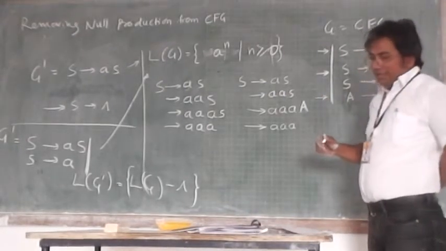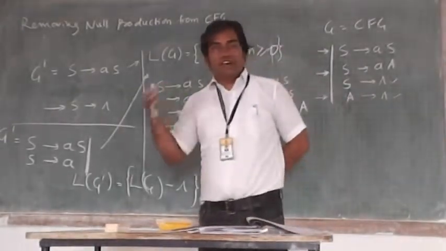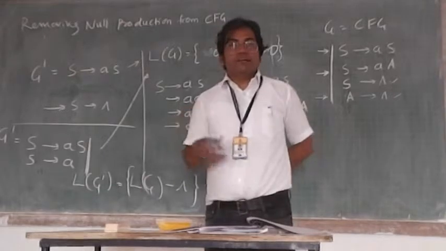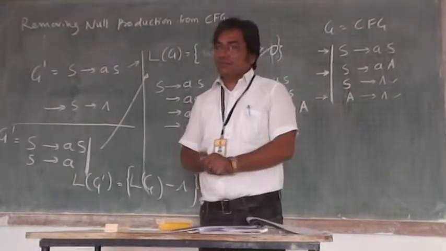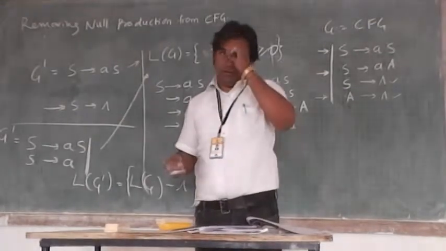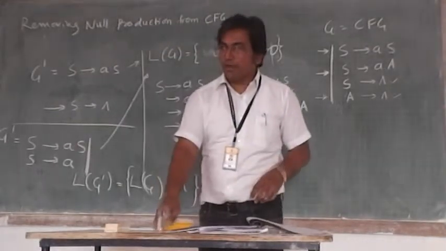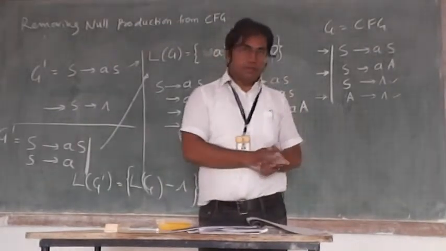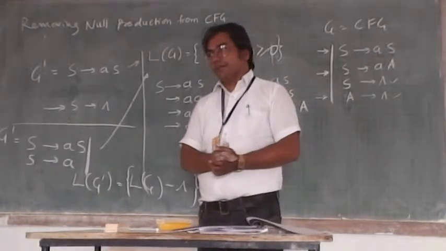But if you have hundreds of productions and are asked to remove the nulls, it would be difficult to do the analysis and apply that knowledge. So for that purpose you will need a method to remove null productions from a given context-free grammar.